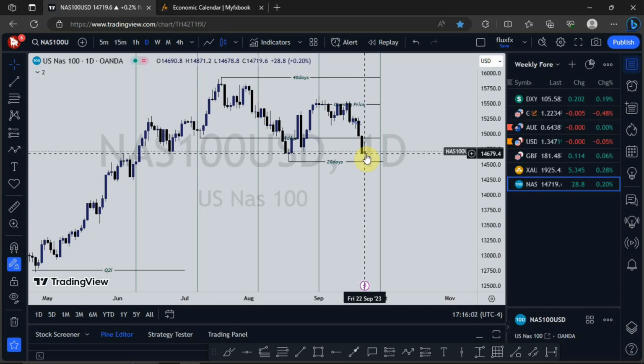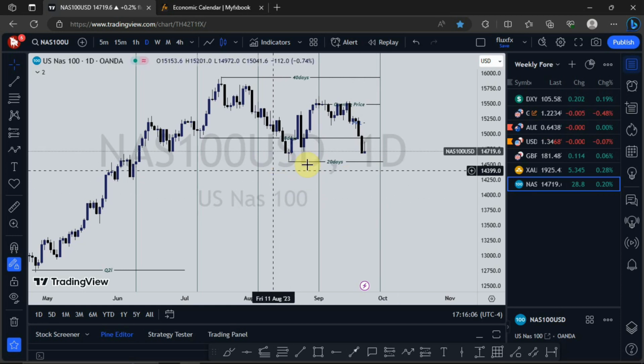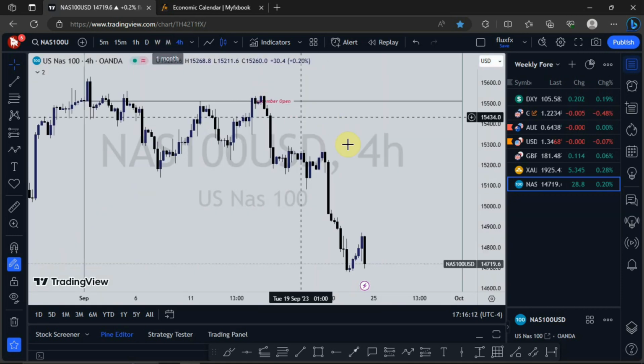I'll expect price to take out the previous 20-day low. But let's switch to the 4-hour and see if we can get something.